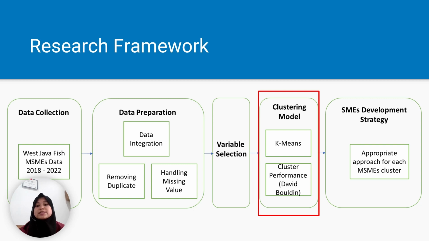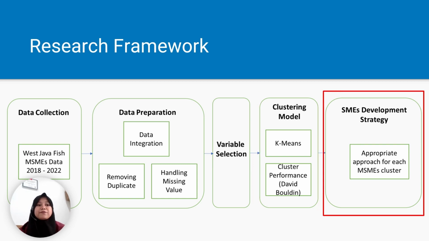And also it follows a simple procedure of classifying a given data set into a number of clusters and defined by the letter of K. So the K means the number of clusters, which is fixed beforehand. Well, finally, we come to the micro, small, medium enterprises development strategy. So here we formulate the appropriate approach based on cluster characteristics that will be explained more by my colleagues.